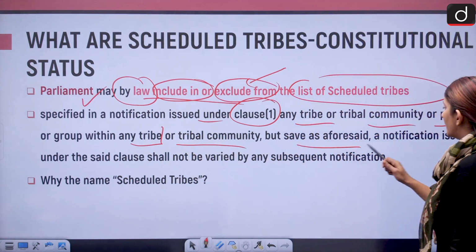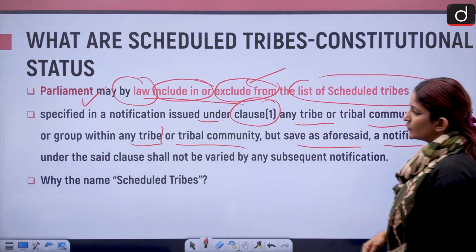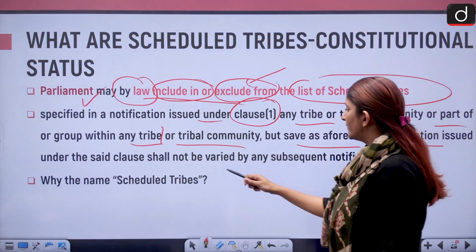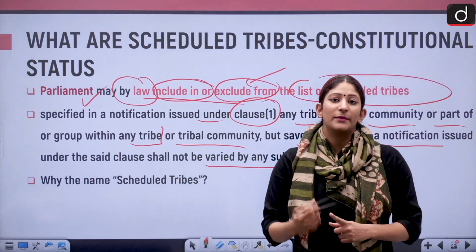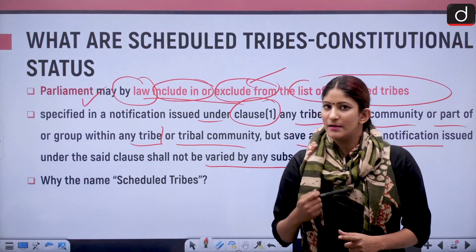That means the parliament has the power to include a group of tribes as scheduled tribes and also to exclude, remember, from the list. But save as aforesaid, a notification issued under the said clause shall not be varied by any subsequent notification. That means who are in power? The president, the state government, and then the parliament.